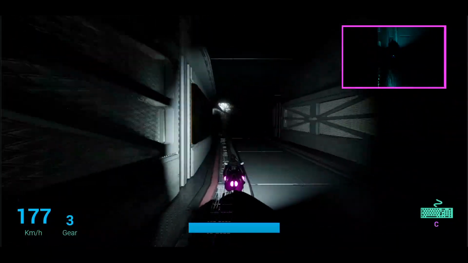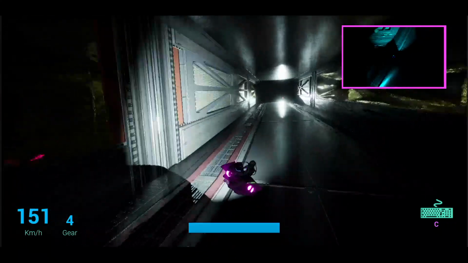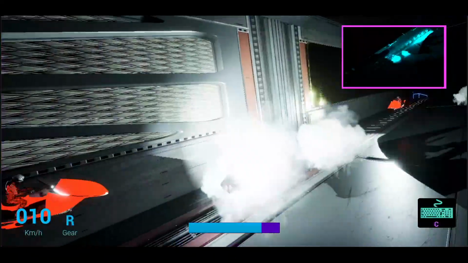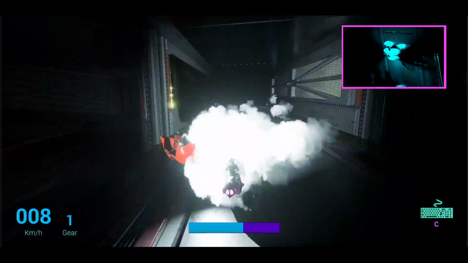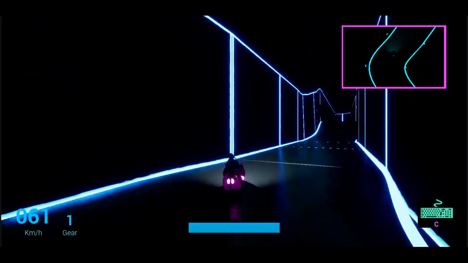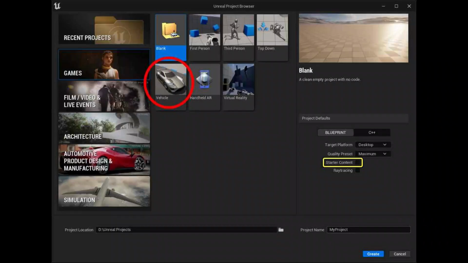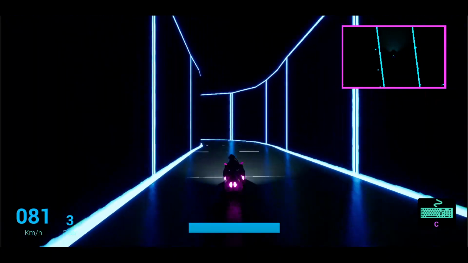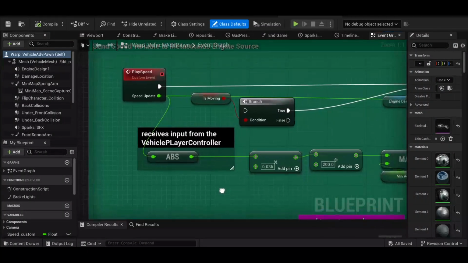Most of my time was dedicated to designing and implementing the engine sound, but as you will hear, all ambient rooms, impact sounds, damage and others have been added. For the hover motorcycle, I used Epic's vehicle starter content, which handled all the physics and mechanics. I only had to get the float parameters for the gears and the vehicle speed via blueprints.